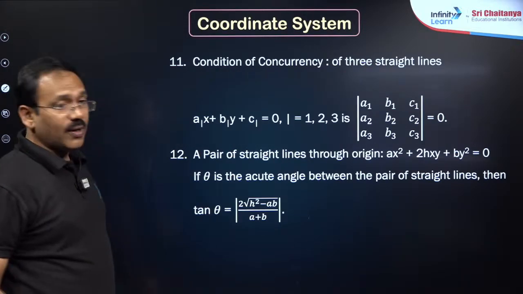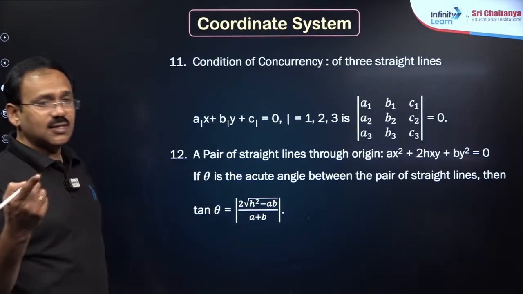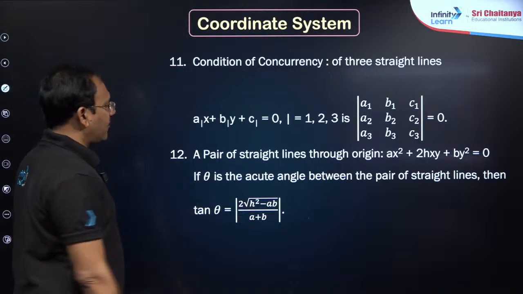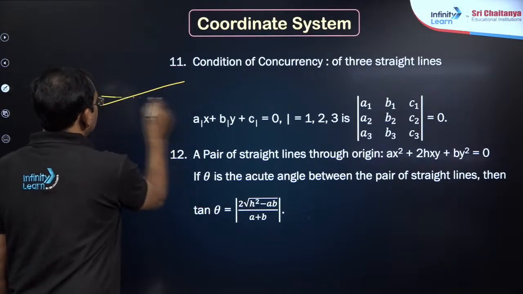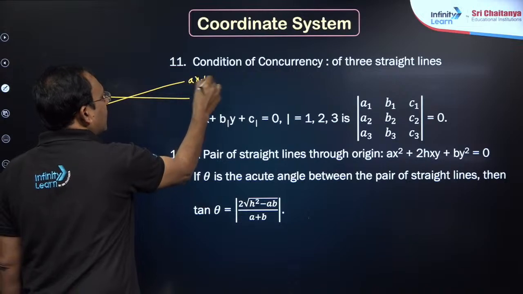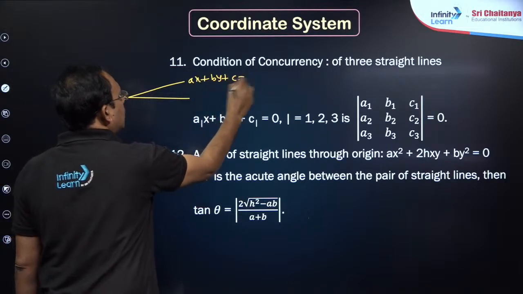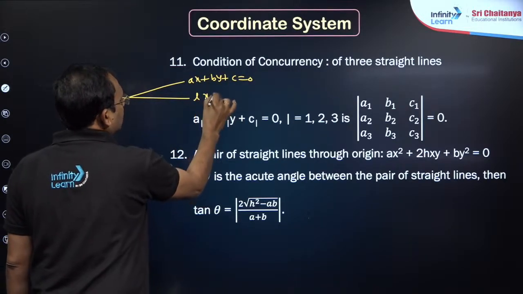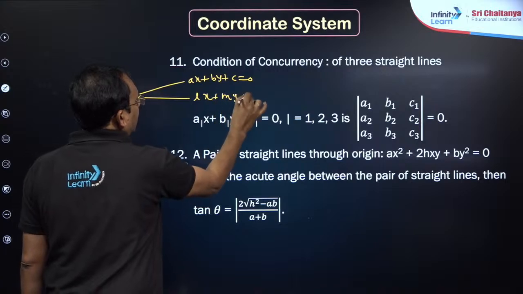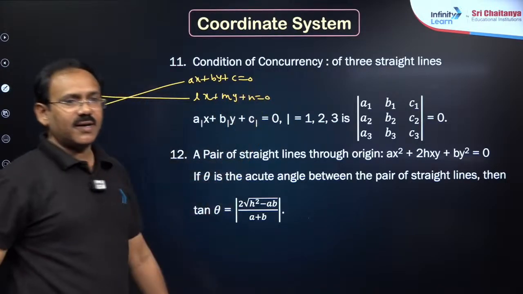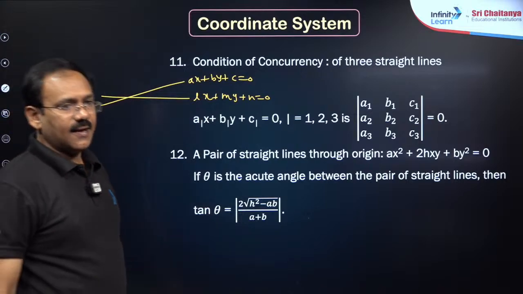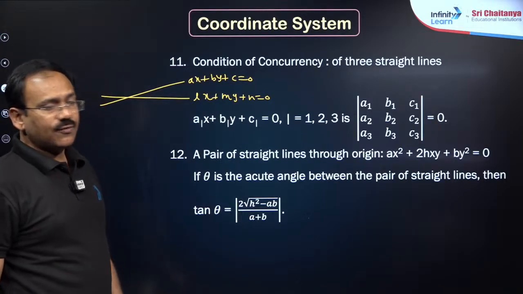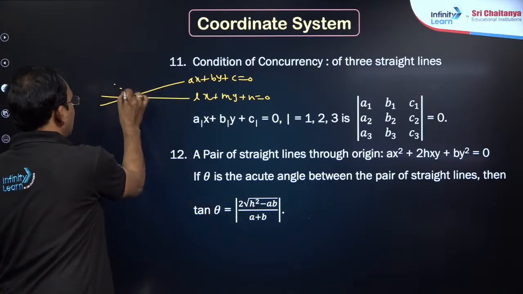So here, the most important point, you write this shortcut which is helpful: image of a line in a line. So suppose, dear student, the image of ax plus by plus c equal to 0 with respect to lx plus my plus n equal to 0. This is important, my dear friends. So the image of this line with respect to this is another line.